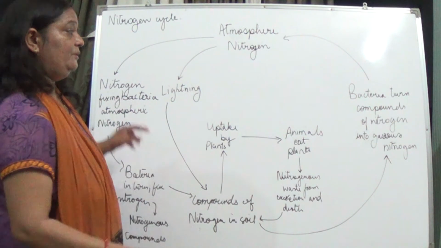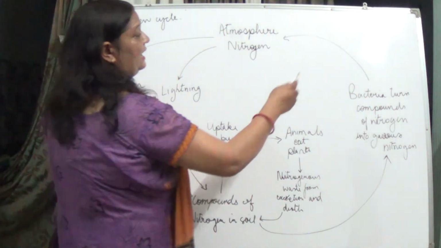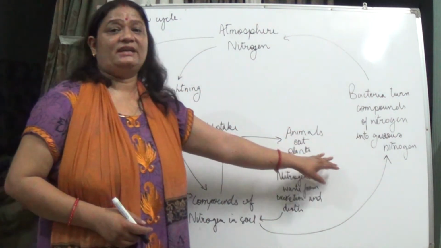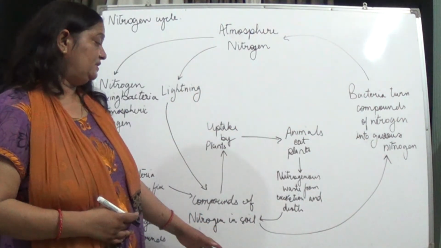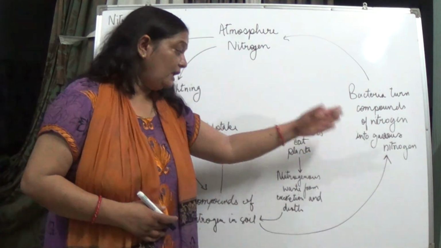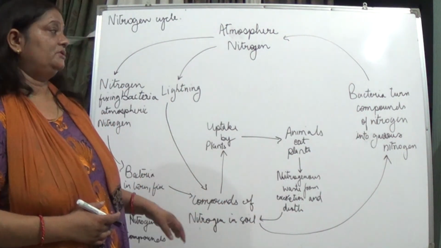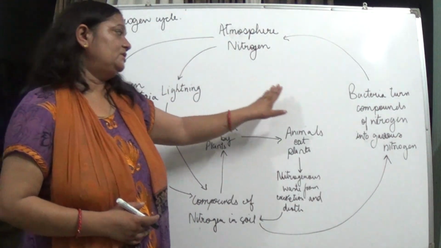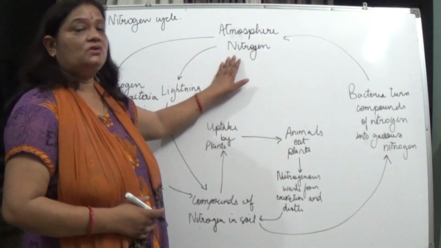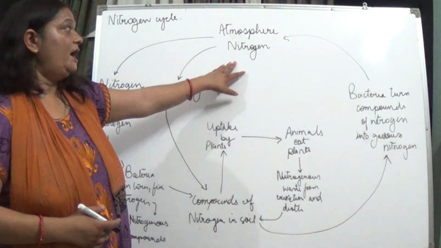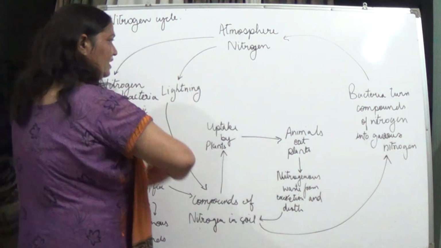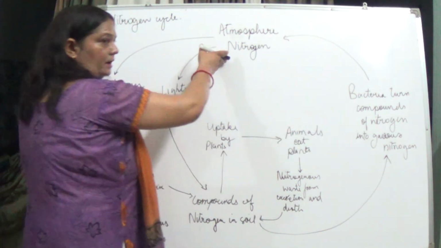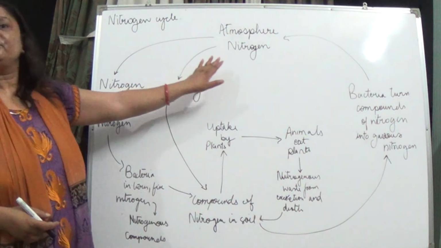And then what happens? Another form of bacteria turns these compounds of nitrogen into gaseous nitrogen, and they return to the atmosphere. So totally, we have started from atmospheric nitrogen and ended in atmospheric nitrogen.